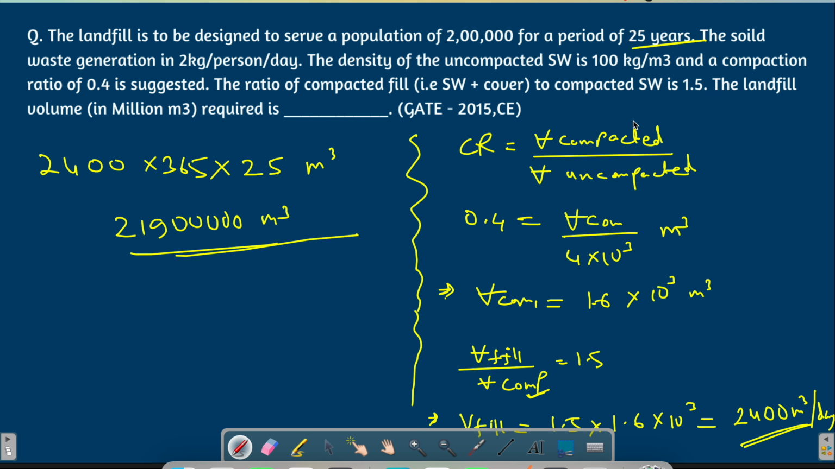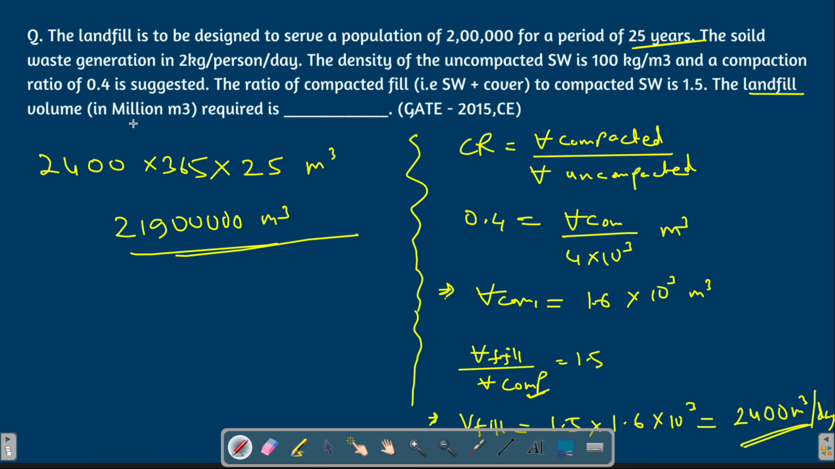It requires the answer in landfill volume in million meter cube and not just meter cube. So you have to divide it by 1 million. 1 million is how much? This you should know. It is 10 to the power 6. So 219 into 10 to the power 5 divided by 10 to the power 6. You will get the answer as 21.9 million meter cube. So the answer will be 21.9.